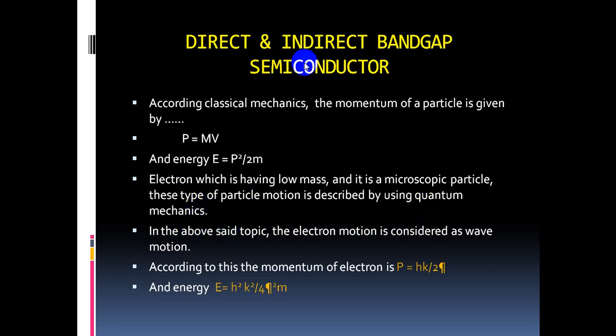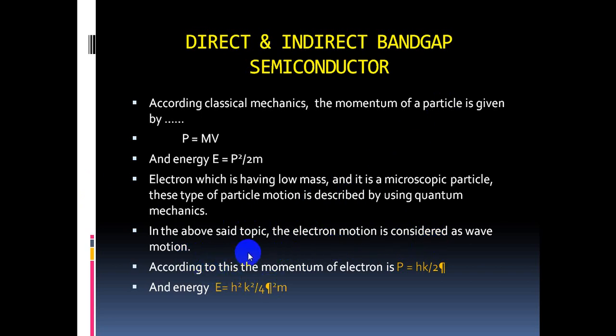In this topic, direct and indirect band gap semiconductors, the electron motion is considered as wave motion. According to the de Broglie hypothesis, every body which has some mass and velocity exhibits duality. Duality means both particle nature and wave nature. Here also our electron has dual nature, particle nature and wave nature, and we are considering the wave nature of the electron.